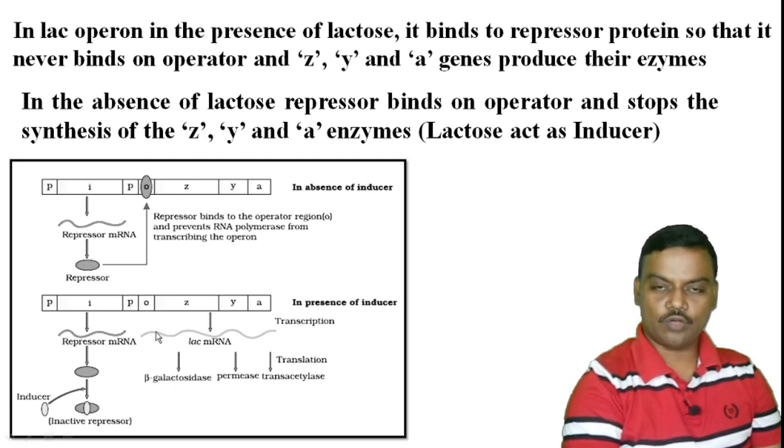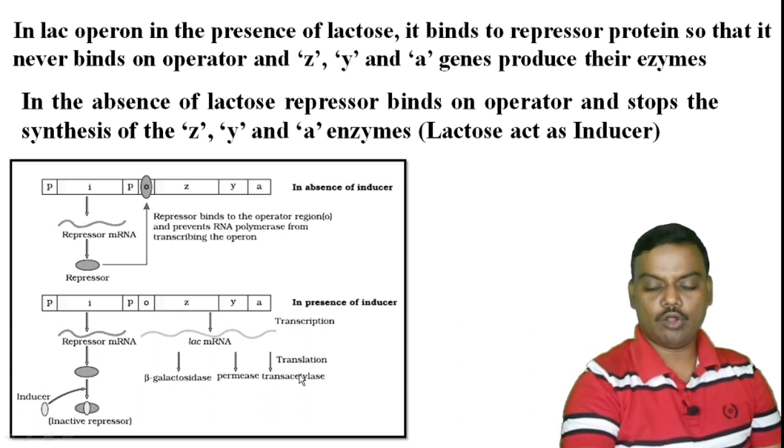In the presence of inducer, lactose, it binds on the repressor protein, so that it never binds on the operator. When the operator is free, the Z, Y, A genes can produce their respective enzymes like beta galactosidase, permease and transacetylase. So you should draw this diagram for this question, then only you will get full marks.